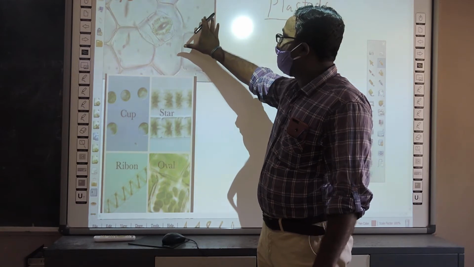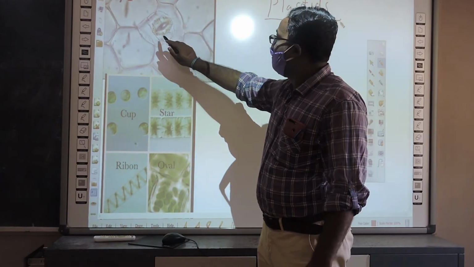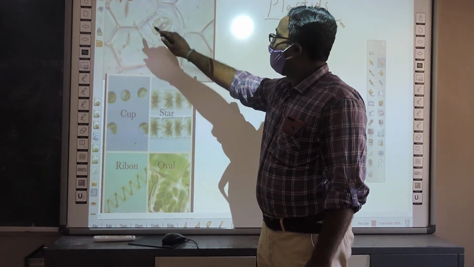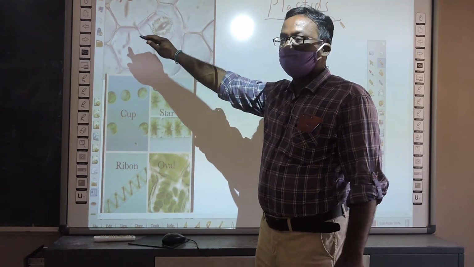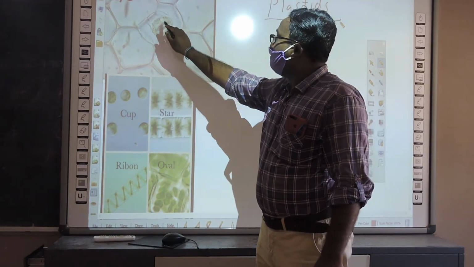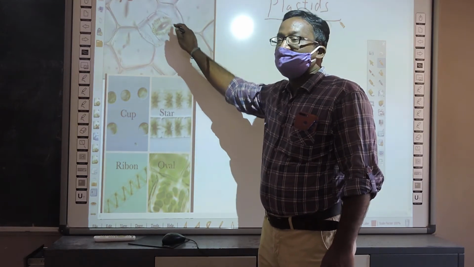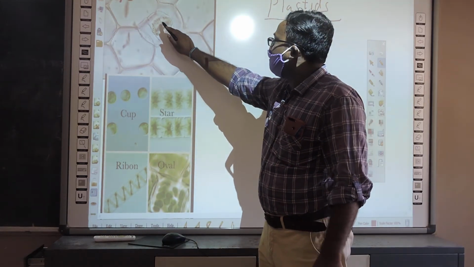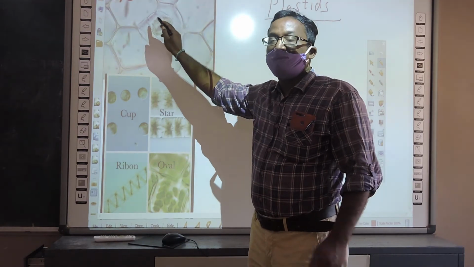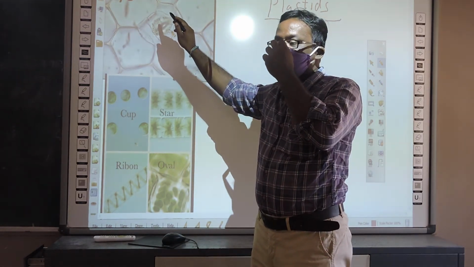This picture is of rheo leaf cells. This is the stomata. What are these cells of stomata? Guard cells. In the guard cells, you can see the dots. They are the plastids.